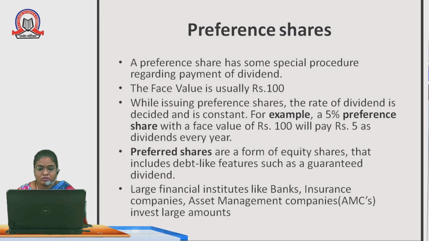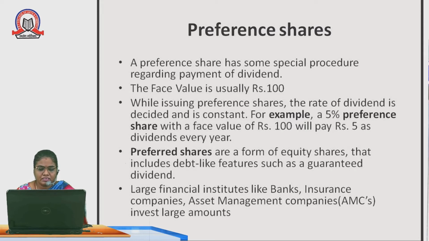year. In equity shares, the dividend will be flexible. According to the profit of the company, it differs. But in the preference share, it is fixed in the starting itself. Preference shares are a form of equity shares that include debt-like features such as guaranteed dividend. So equity share dividends are flexible, but preference shareholders will get a guaranteed dividend every year.